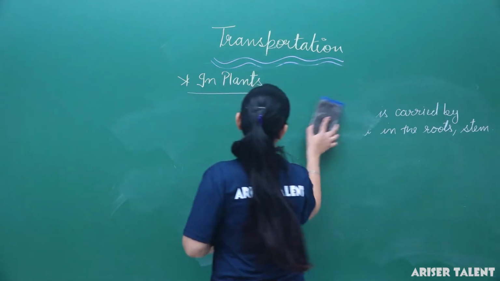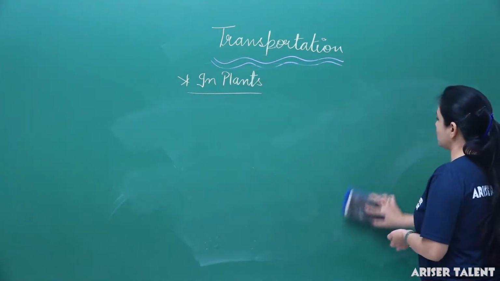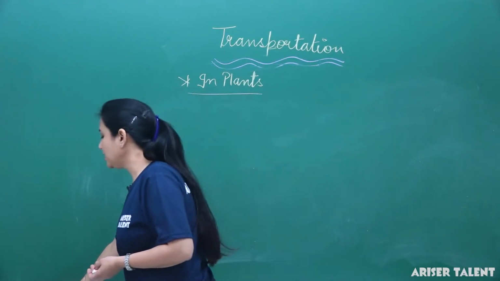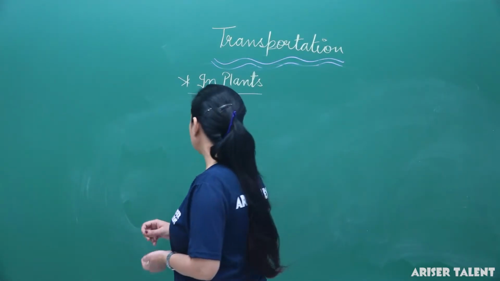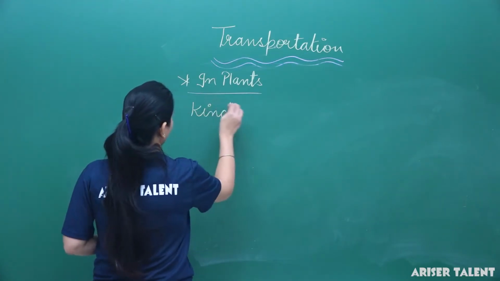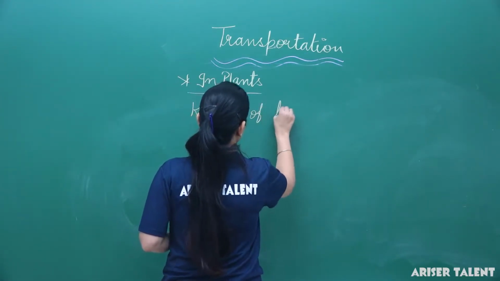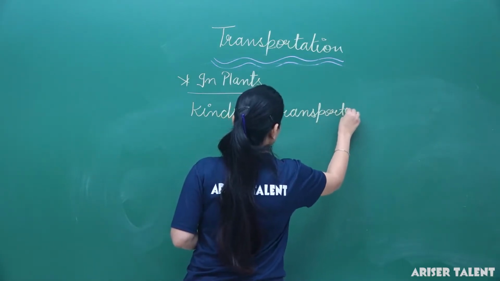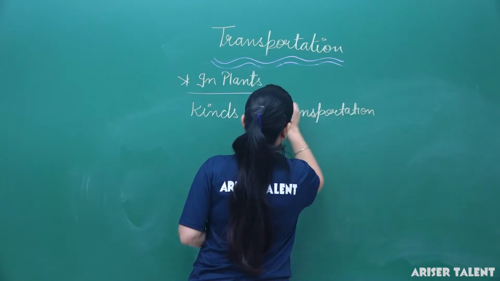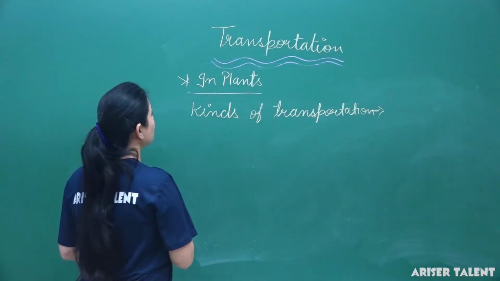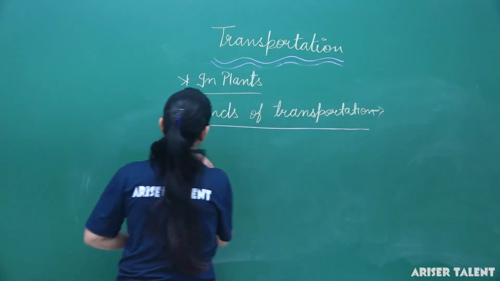It was a general introduction that transportation in plants is generally carried by the vascular tissues. These are xylem and phloem. Now we will talk about the kinds of transportation. If we talk about the kinds of transportation, then there are two kinds of transportation in the plants.